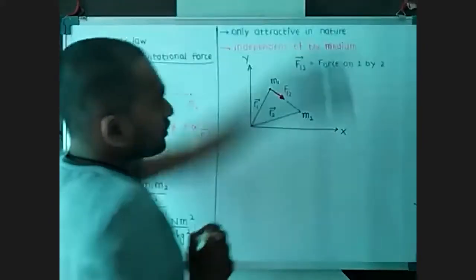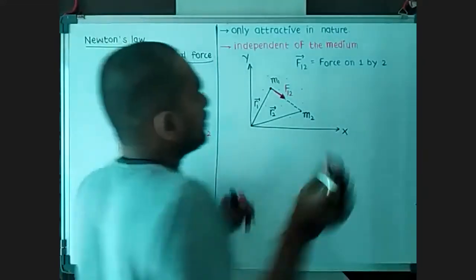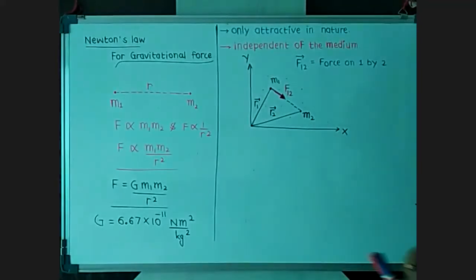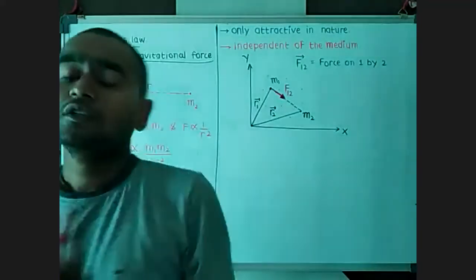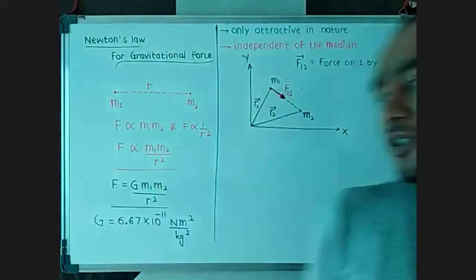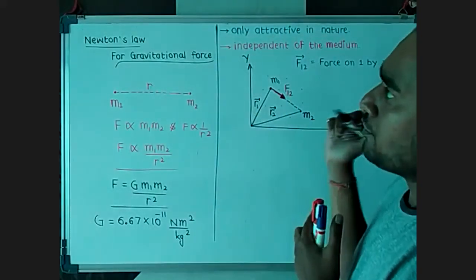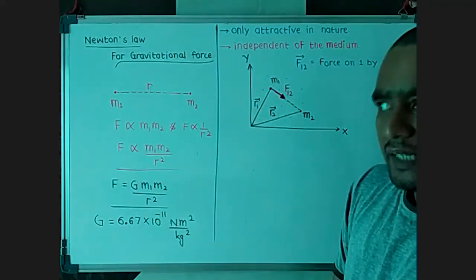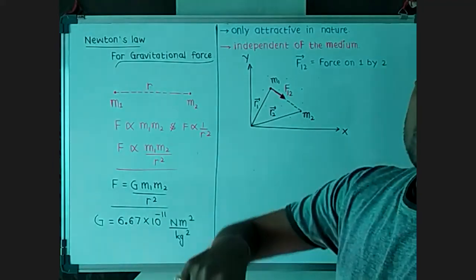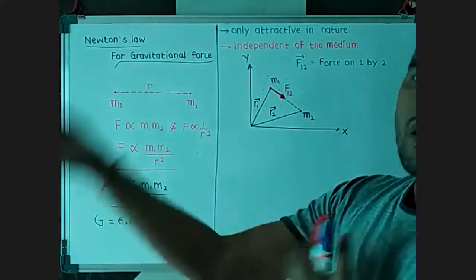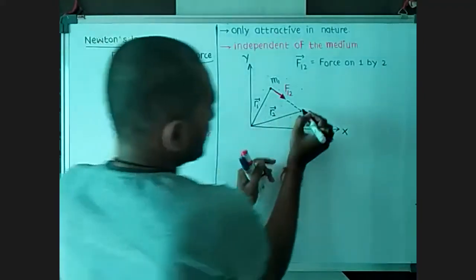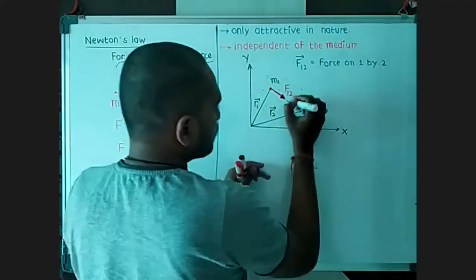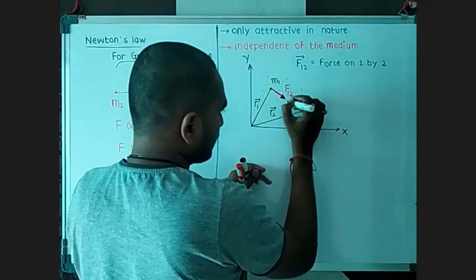Now, these forces are mutually interactive forces. Gravitational force is a mutually interactive force. What is the meaning of mutually interactive force? It means that if the first particle applies a force on the second one, then the second particle at the same time applies a similar amount of force on the first one, but in the opposite direction. So the second particle applies force on this one, and definitely the first particle also applies force on the second one.